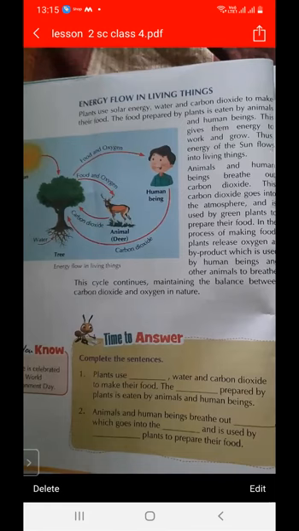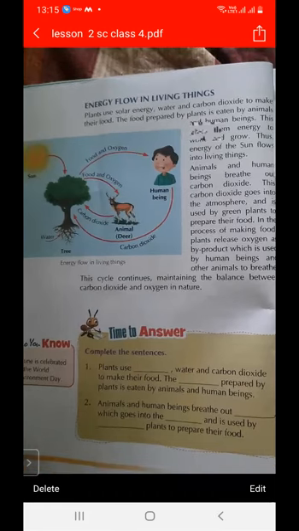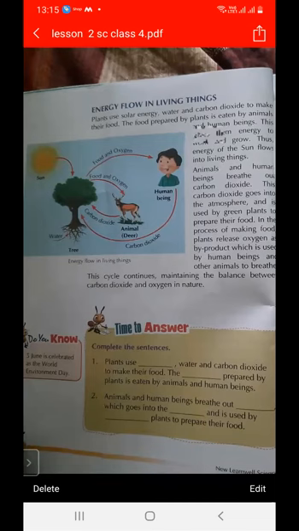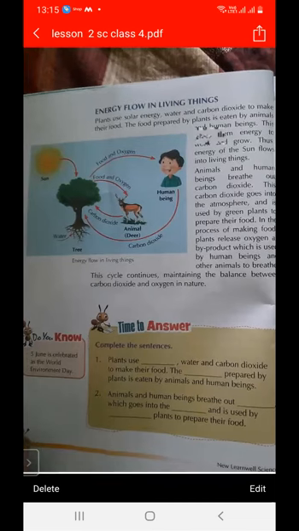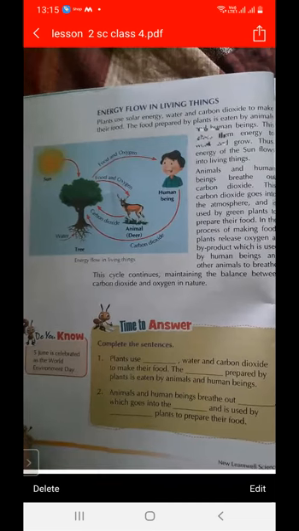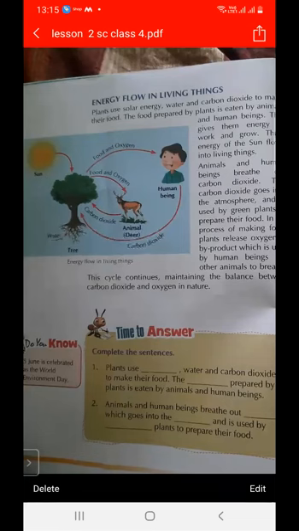What is energy flow in living things? Firstly, plants prepare their own food by the process of photosynthesis. They take sunlight, water and minerals, and carbon dioxide from the atmosphere, and it is converted into food.